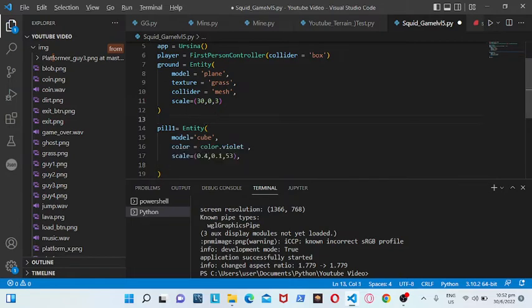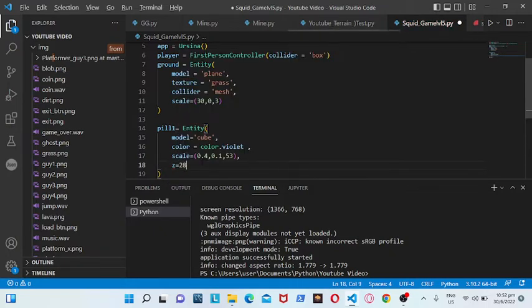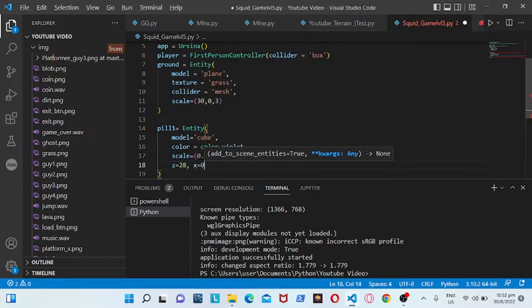So we now have to check out the z and the x positioning. So z is equal to 28 and the x is equal to 0.7. Okay, so now we have the pill 1 ready.